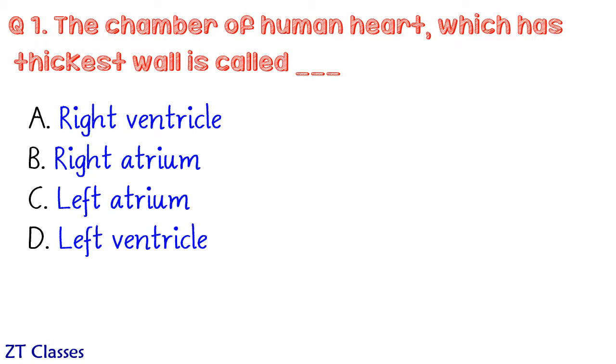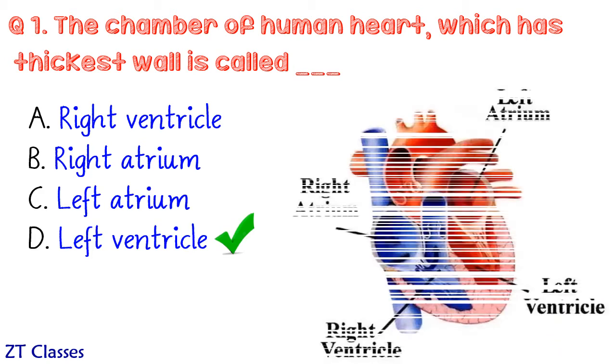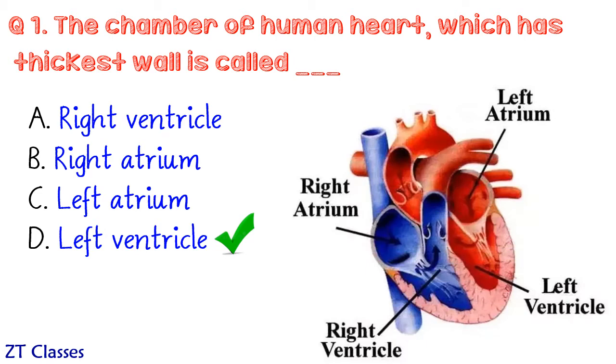First question is, out of four chambers of human heart, which has got thickest wall? Well, the correct answer is left ventricle. The right ventricle has to pump blood only to the lungs, while the left ventricle has to pump blood to the full body. And thus the left ventricle walls are almost 3 times as thick as right ventricle walls.